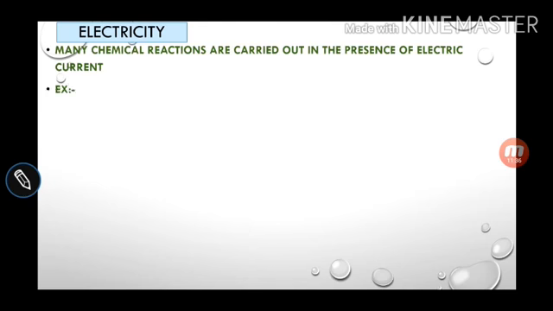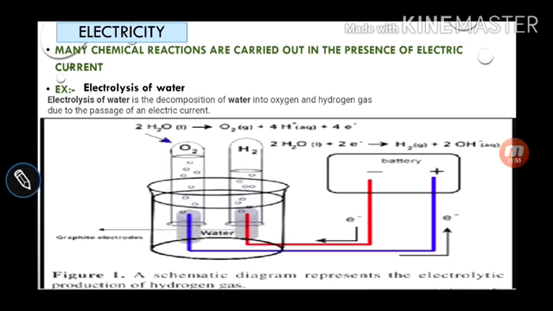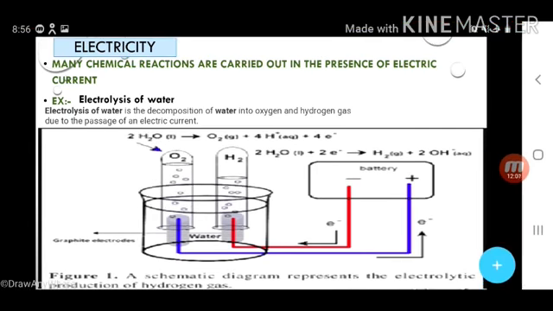Now, electricity is also required in many chemical reactions. The most common example is the electrolysis of water. When electric current is passed through water, water will be broken down into hydrogen gas and oxygen gas.